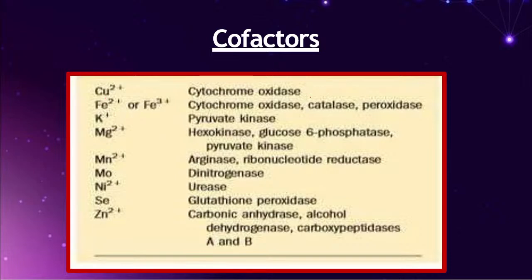Let's take the example of cytochrome oxidase. What is cytochrome oxidase, friends? Cytochrome oxidase is the most important enzyme that is used in the electron transport chain. Correct or not? Of course, yes. But what is the unique statement you have to remember? If the cytochrome oxidase enzyme wants to work effectively, it compulsorily requires copper as its major cofactor.